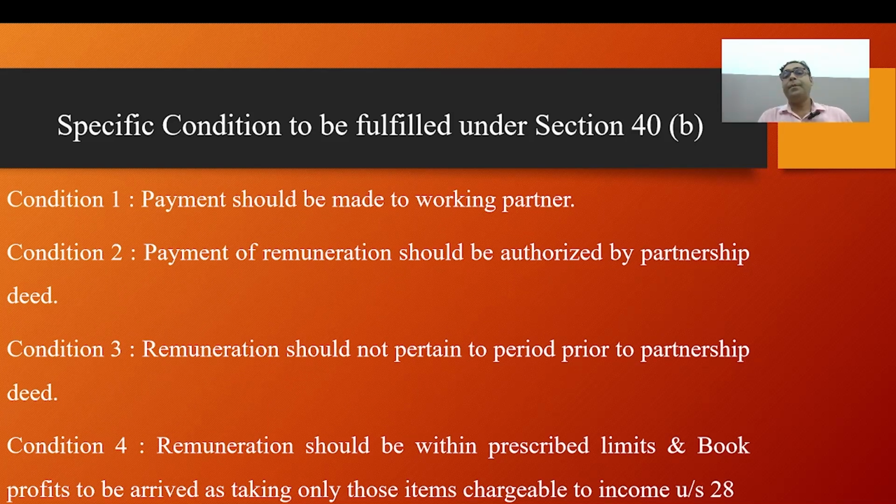Remuneration paid or payable to partners: its allowability will be governed by the provisions of Section 37 and Section 40B, and Section 37 is the relevant provision. No capital expenses will be allowed. No personal expenses will be allowed. Specific conditions to be fulfilled under Section 40 clause B. Condition 1: payment should be made to a working partner. Under Section 40B, a working partner is defined as one who is actively engaged in conducting the affairs of the business or profession of the firm of which he is a partner.